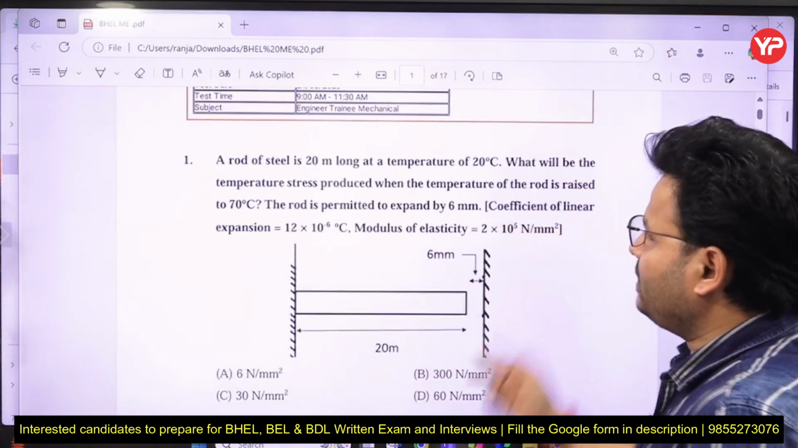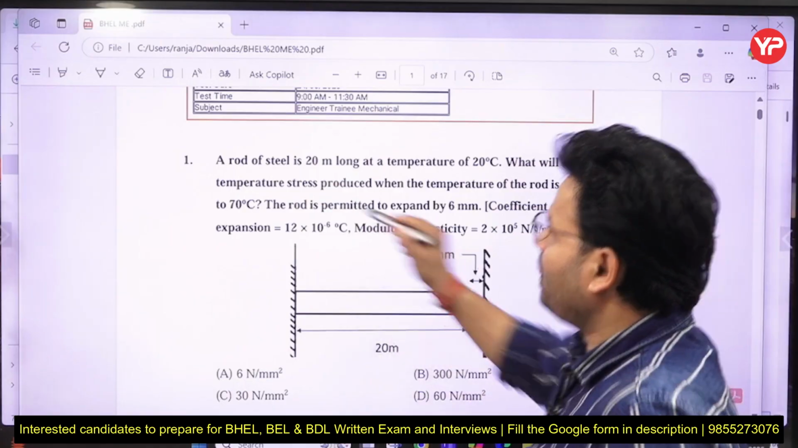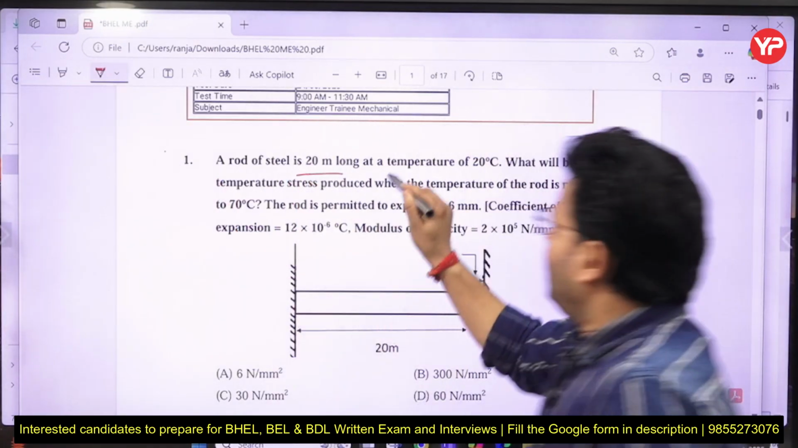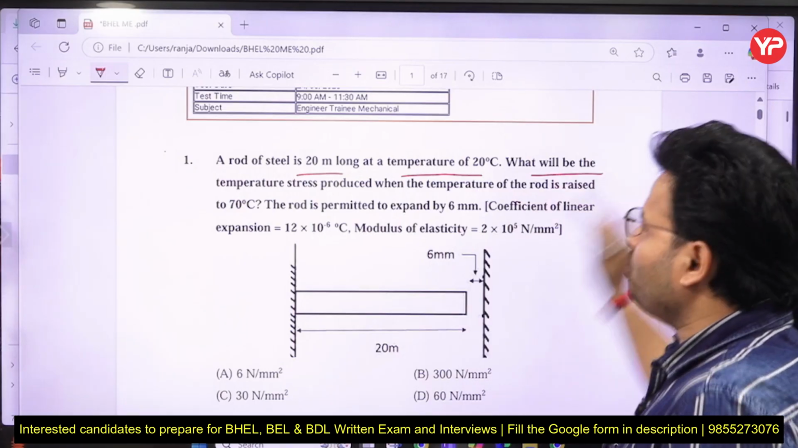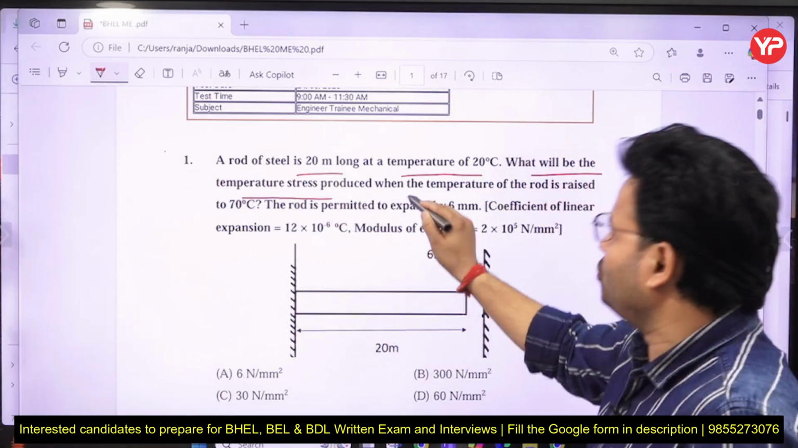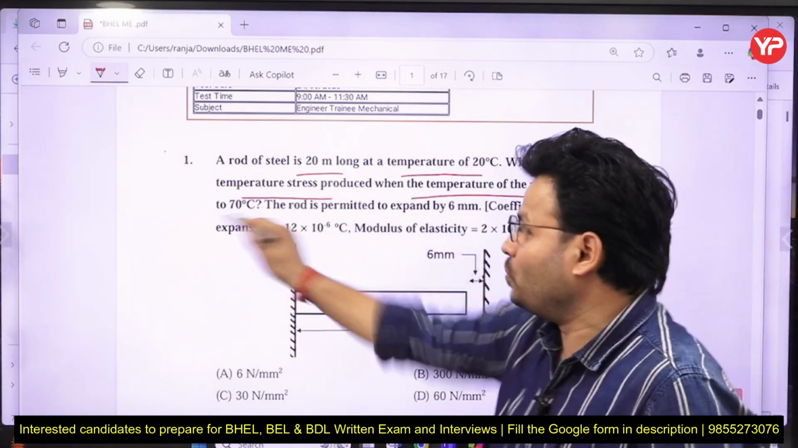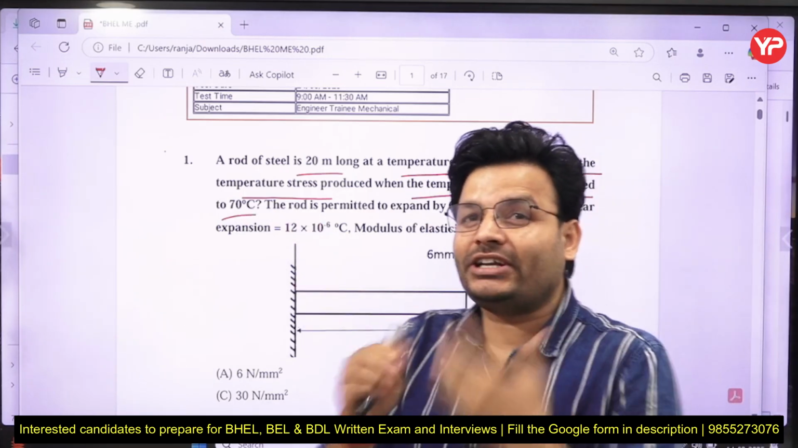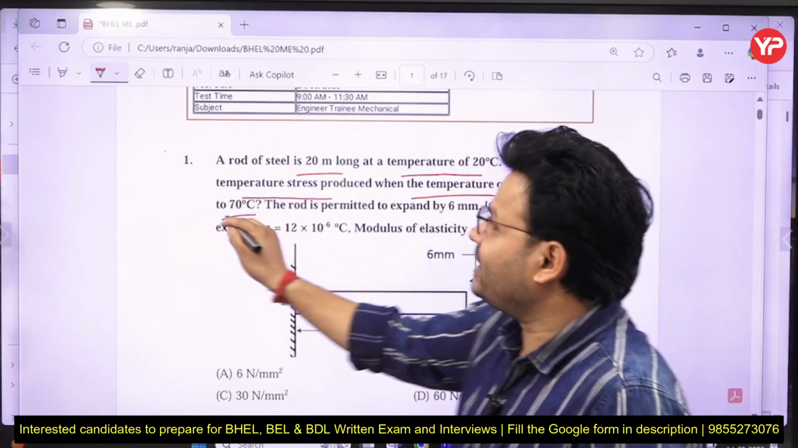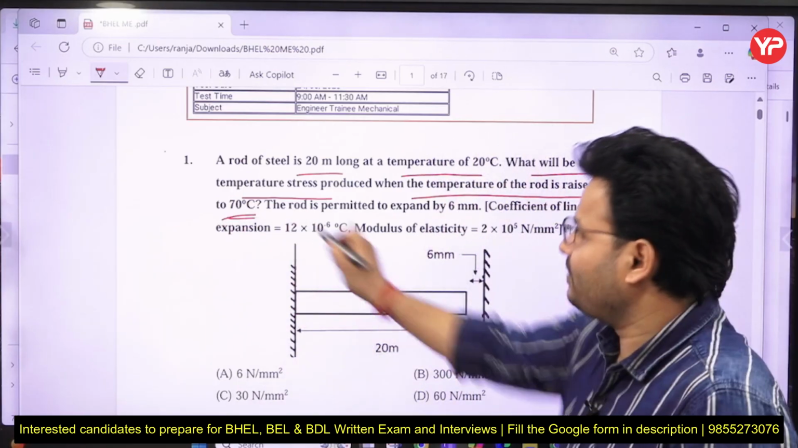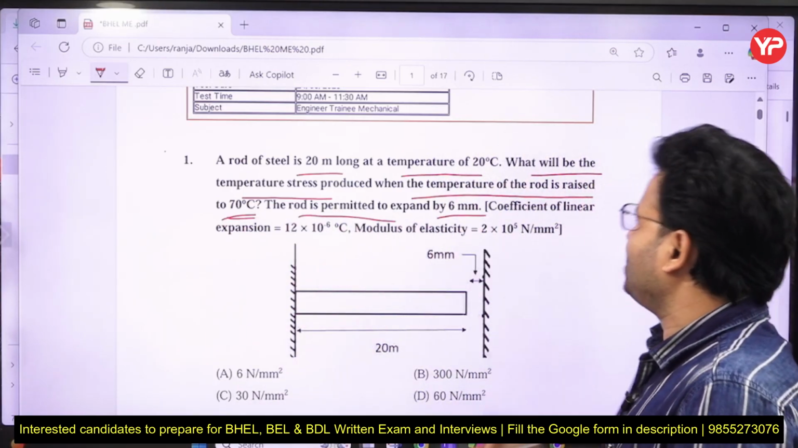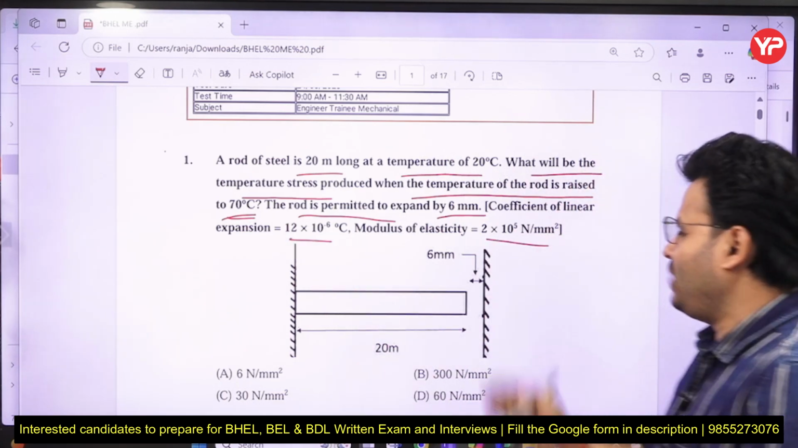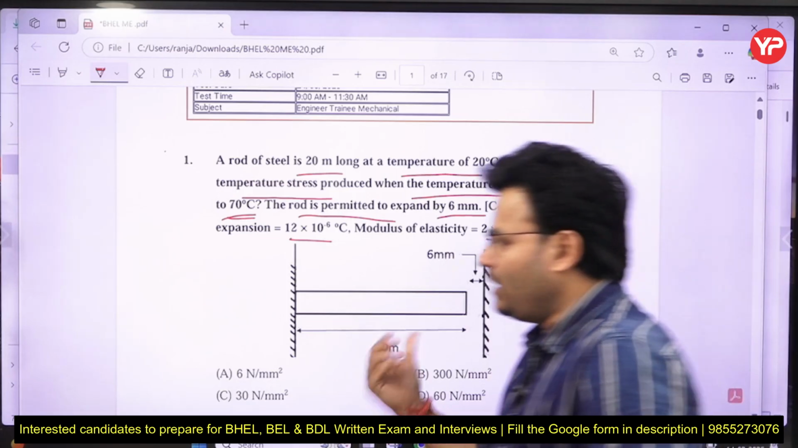The question is: a rod of steel 20 meter long, at a temperature of 20 degrees Celsius. What will be the thermal stress produced when the temperature of the rod is raised to 70 degrees Celsius? The rod is permitted to expand by 6 mm. The coefficient of linear expansion, that means alpha, and the modulus of elasticity are known.